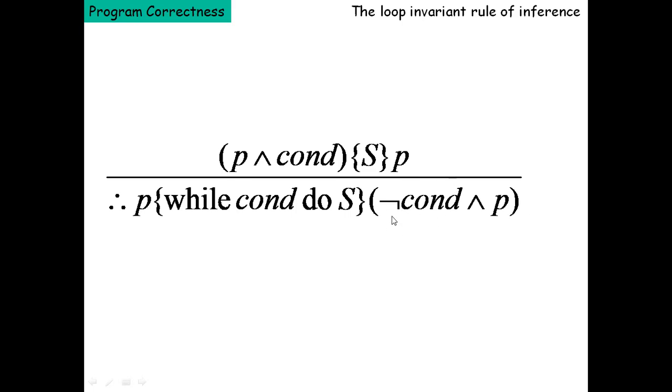So not condition means it's false, and even though the precondition is true, the entire program segment terminates. So false and true, it will give you false. So thereby the program will be terminated.